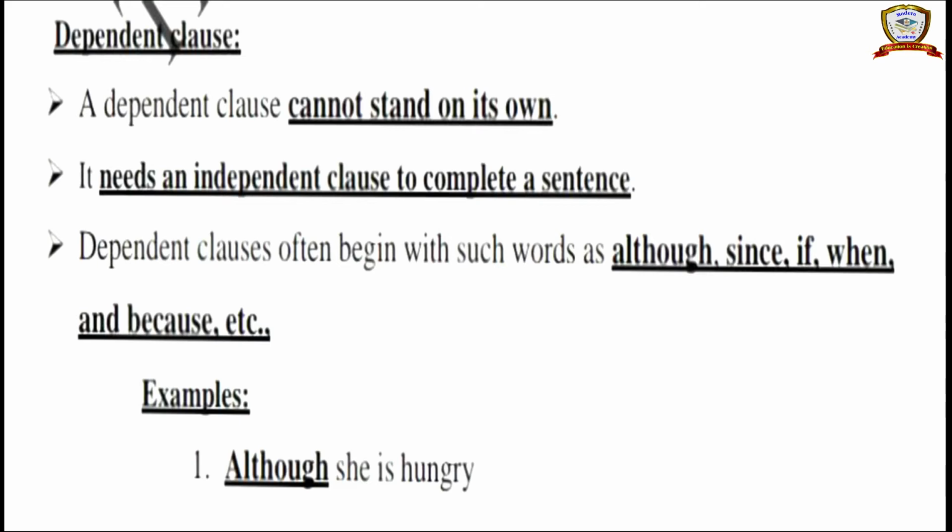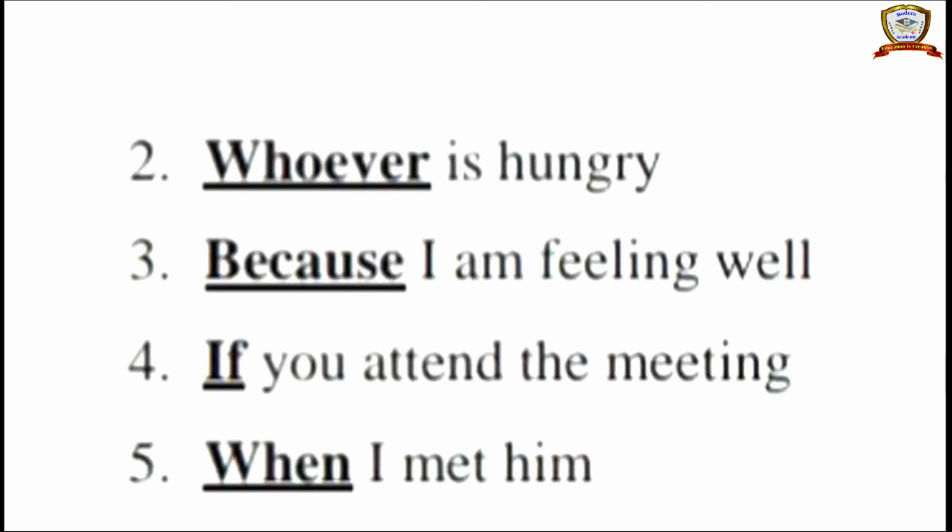See, although, since, if, when and because. So like these words start any sentence means that is considered as a dependent class. Okay, see the other examples. Whoever is hungry. So whoever is hungry, in that place it gives only an incomplete meaning. The complete meaning is not there, right? So that it is called a dependent class.